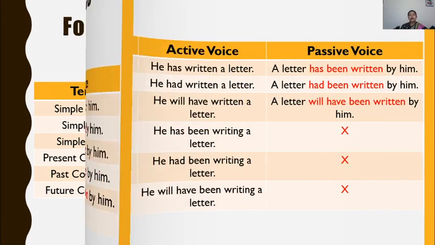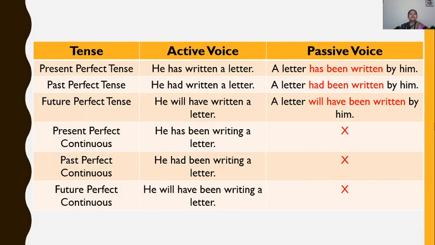Clear? Now, if the sentence is in present perfect tense, where we use has and have, the structure of the sentence in passive will be a letter has been. Here we use V3 form with has, have. That is why ma'am has used past participle form of be. So a letter has been written by him.